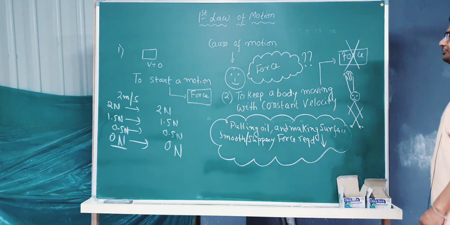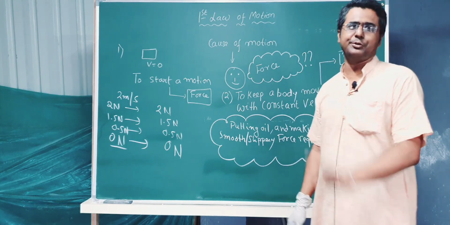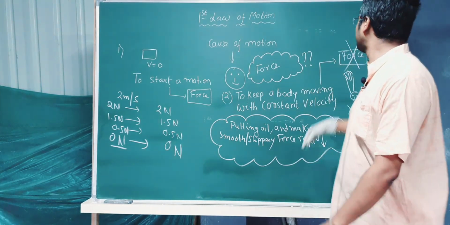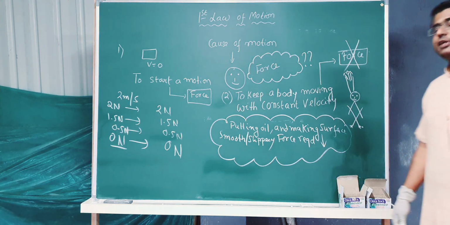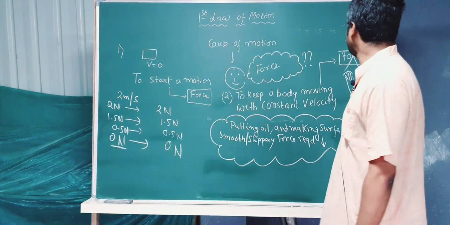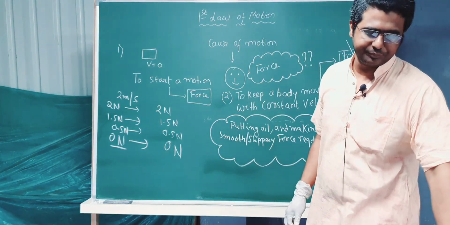It was wrong, okay. To start the motion you need force, okay. But to keep a body moving with a constant velocity on a frictionless surface, you don't need any force, okay. You don't need any force.